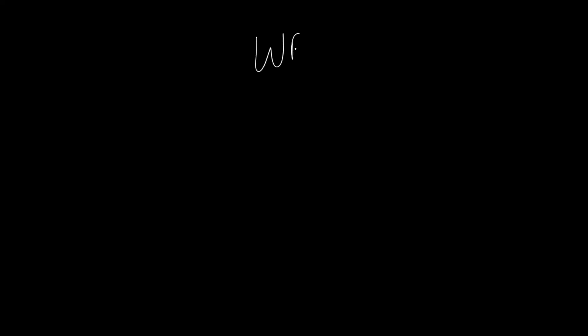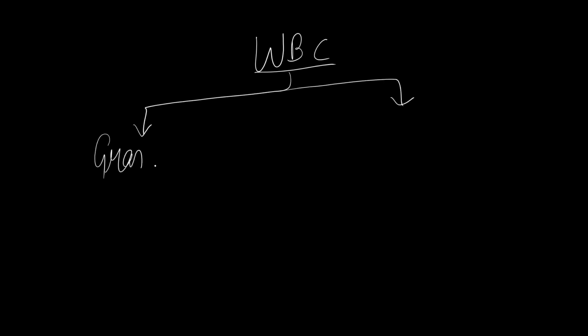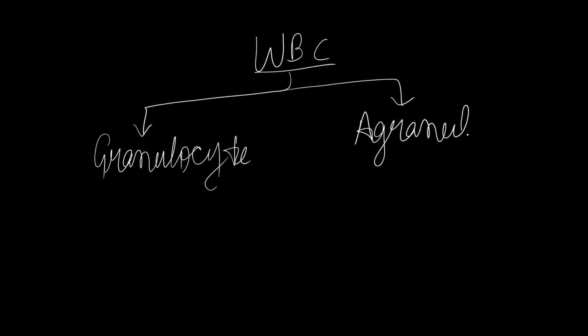So WBC, as I told you, is further divided into two types: granulocytes and agranulocytes. Agranulocyte means inside the nucleus, granules are not present. Agranulocytes are of two types.